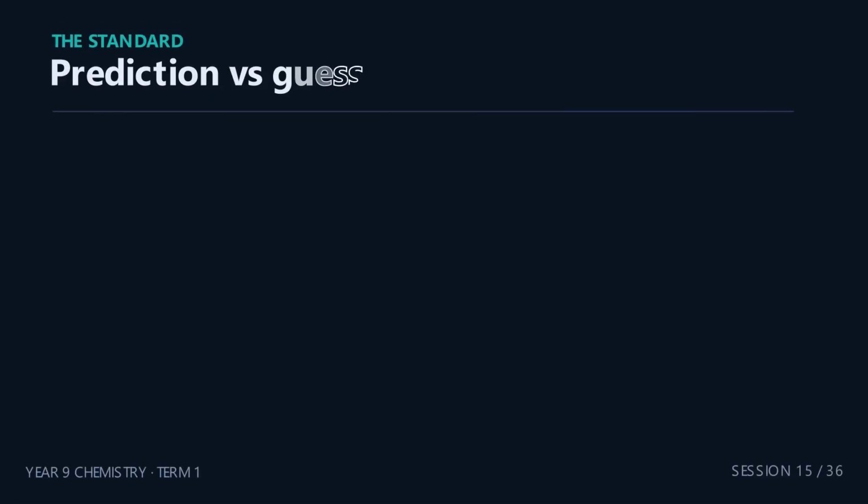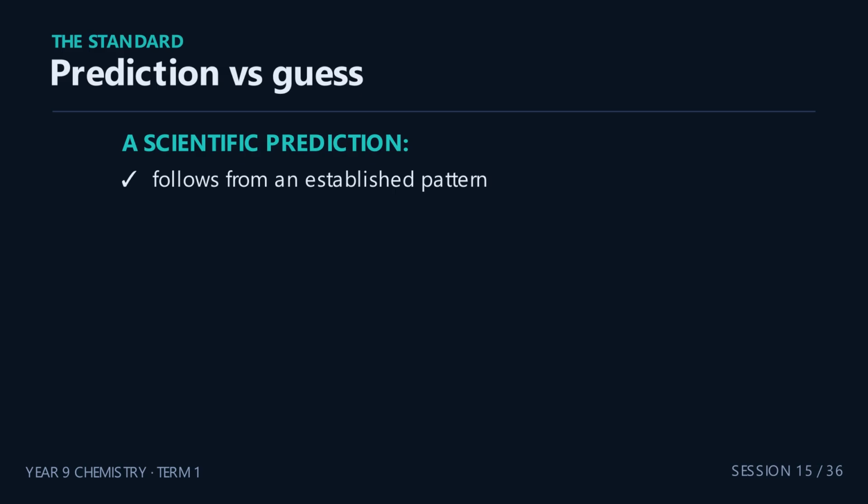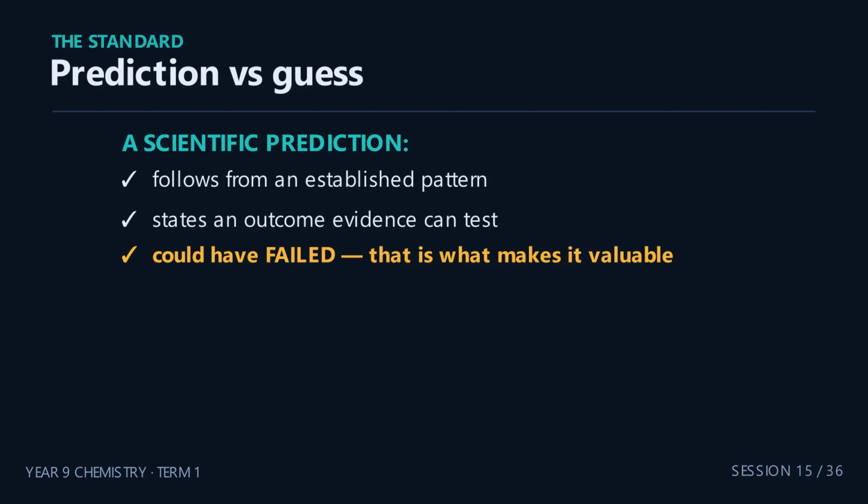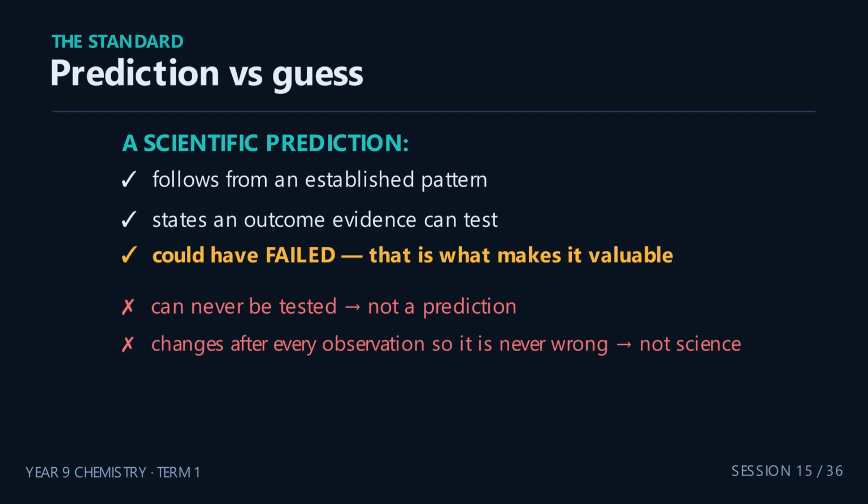So what separates a prediction from a guess? A scientific prediction follows from an established pattern, and it states an outcome that evidence can test. Mendeleev's predictions could have failed. Germanium could have come out wrong. That is exactly what made them valuable. A claim that can never be tested, or that changes after every observation so it is never wrong, is not a prediction at all.